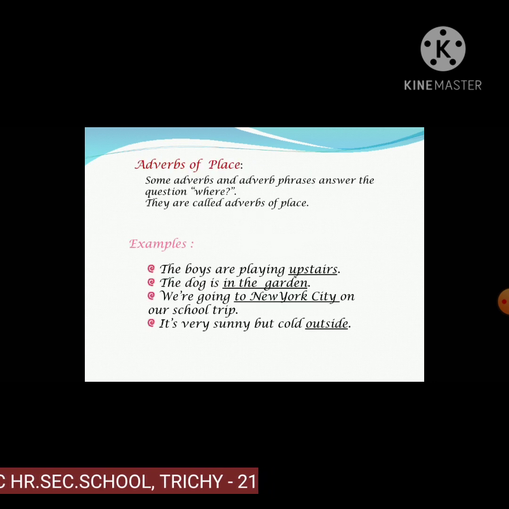Okay, adverb of place. How will you identify the adverb of place? Some adverbs and adverb phrases answer the question where. They are called adverbs of place. For example, the boys are playing upstairs. Where are they playing? Upstairs.